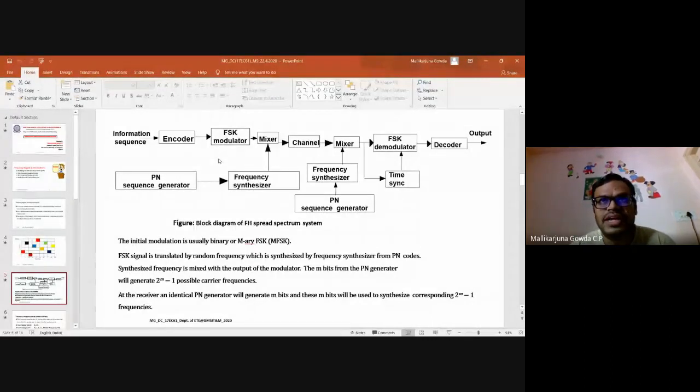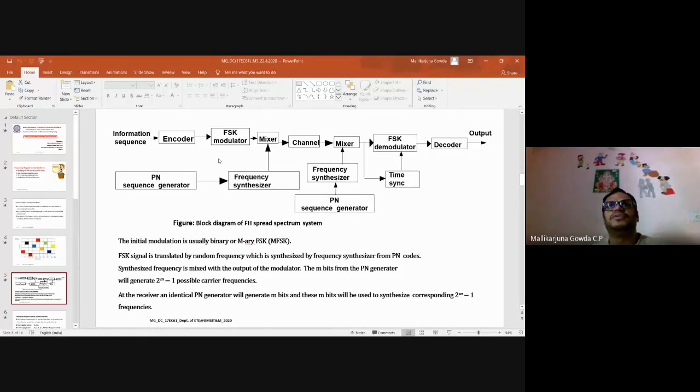Say I transmit binary information 0 by frequency f1 and binary information 1 by frequency f2. I can select f1 and f2 depending on my wish. f1 may be greater than f2 or f2 may be greater than f1. That is what happens in frequency shift keying.